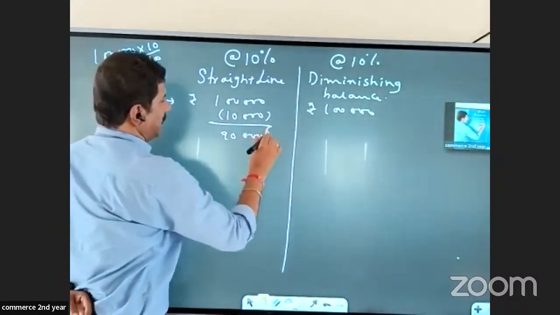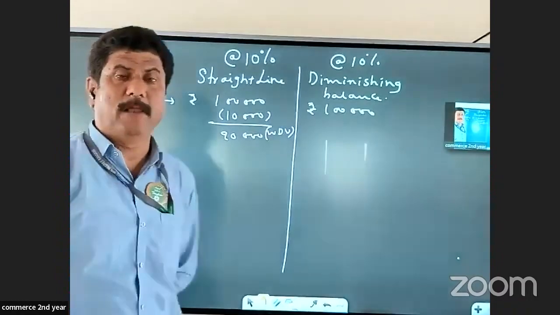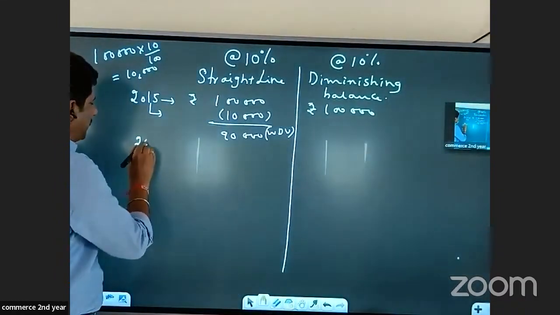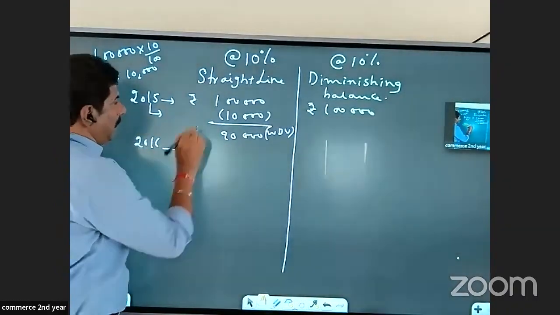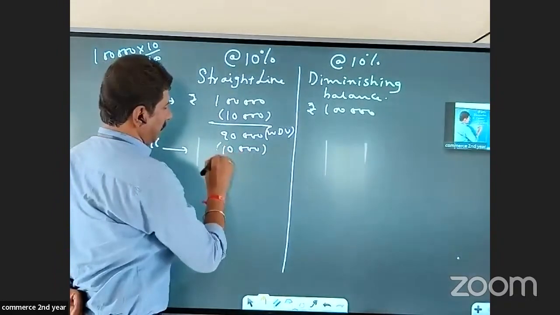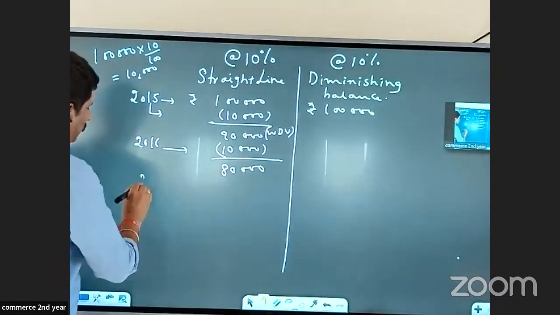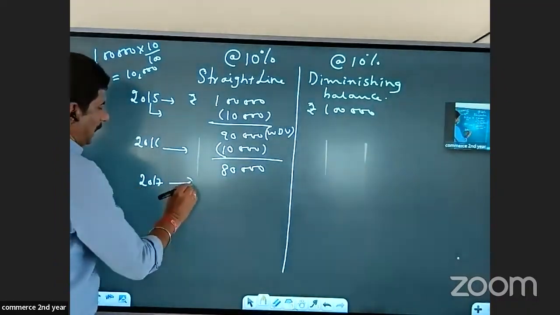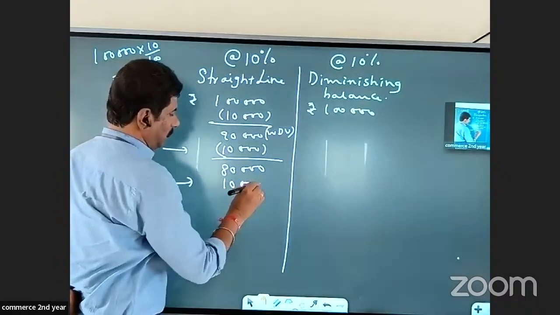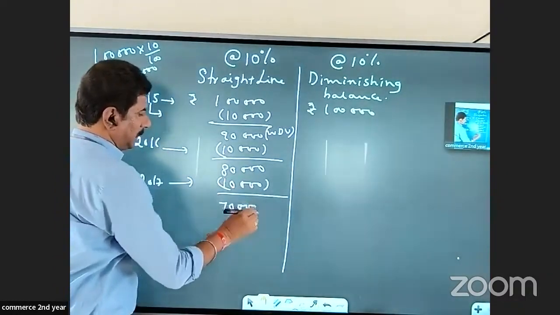This 90,000 for the next year is called the written down value, or the book value for the year 2016. Again, in 2016, we calculate depreciation on 1 lakh, which again comes to 10,000, so the written down value is 80,000. In 2017, again on the original cost, it would be 10,000, so the written down value would be 70,000.